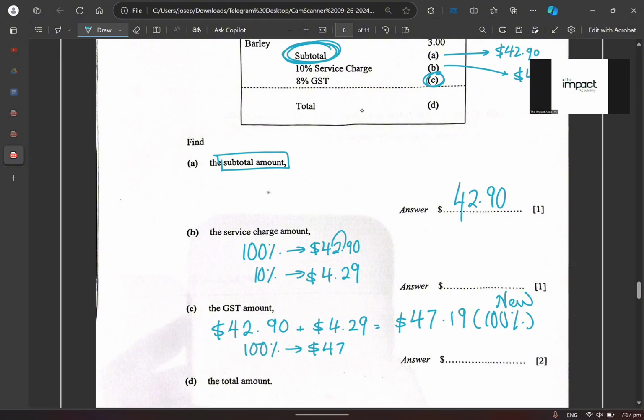All right, $47.19. Then you want to find your 1% first. You go 1, 2, true or not? Okay, all right. So 47.19 divided by 100, you get 0.4719, correct? Then you want to find your 8%. True? You times 8, you get an answer of 3.7752. So this is the GST that you're paying. Make sense or don't make sense? Okay, so they are asking for the GST amount, right? So definitely this is the answer. True?